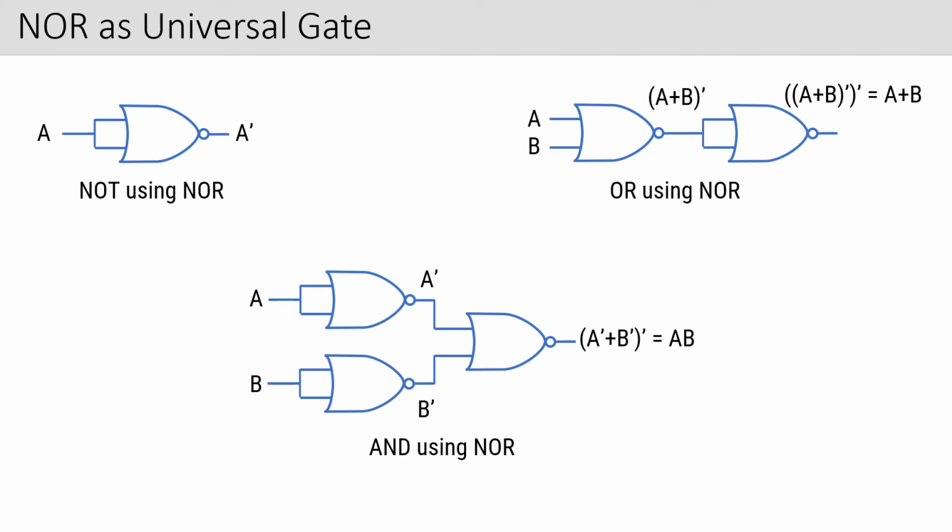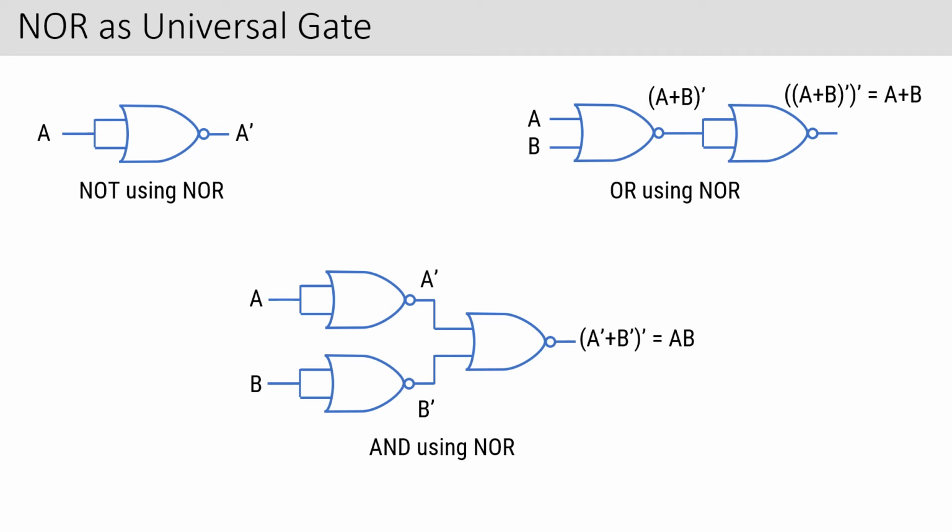Now, one question is still left unsolved. I told you, when I talked about exclusive OR gate, that the NAND gate is called a universal gate. You know the answer now. Why is the NAND gate called a universal gate? Because all other gates can be formed using a NAND gate. I can get a NOT gate using NAND gate, I can get an OR gate using NAND gate, and I can get an AND gate using NAND gate.